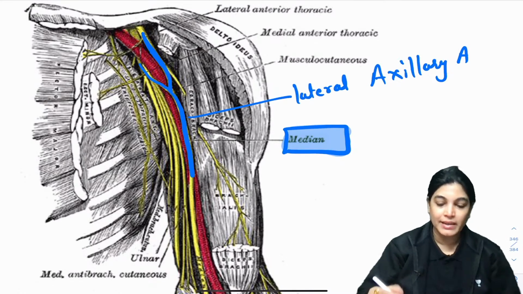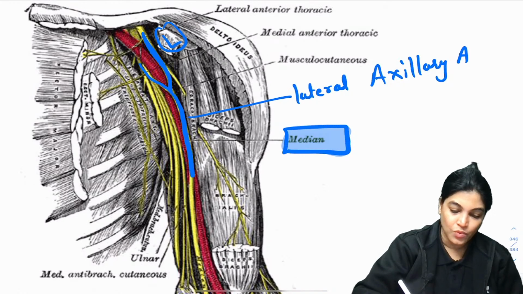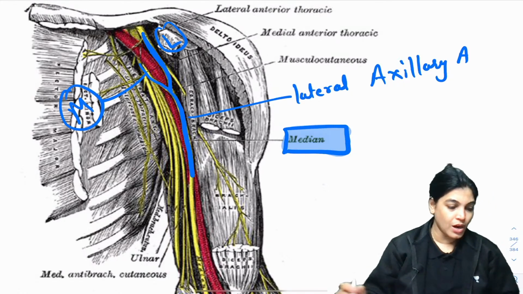It is formed by taking two roots. One is the lateral one and the other one is the medial one. Got it, everyone?